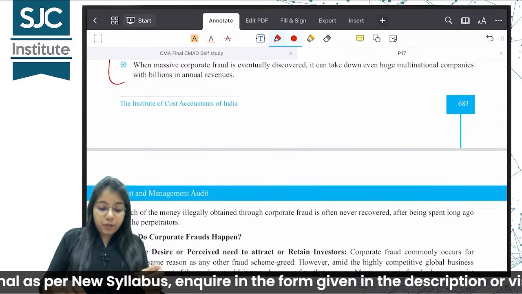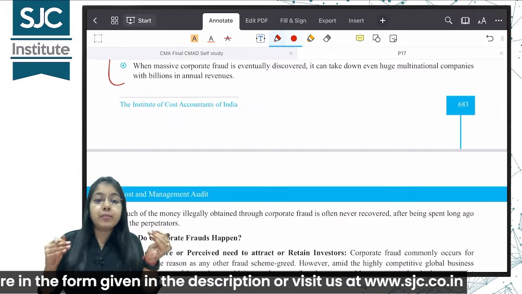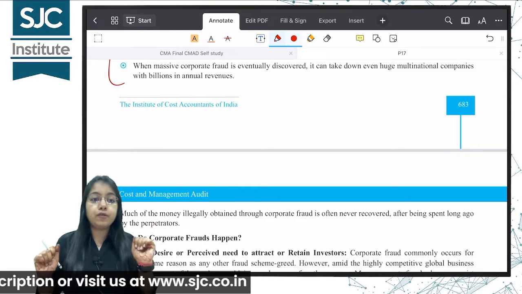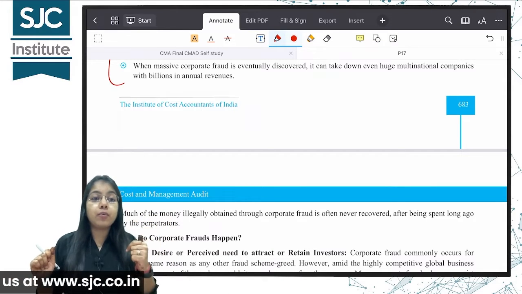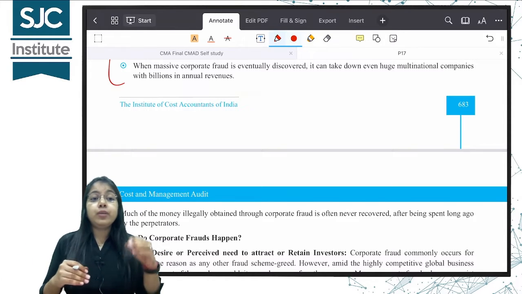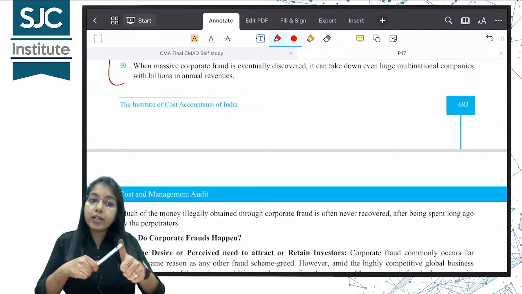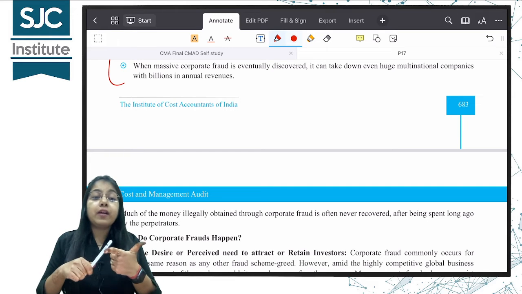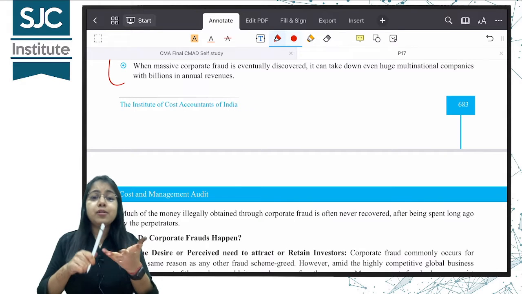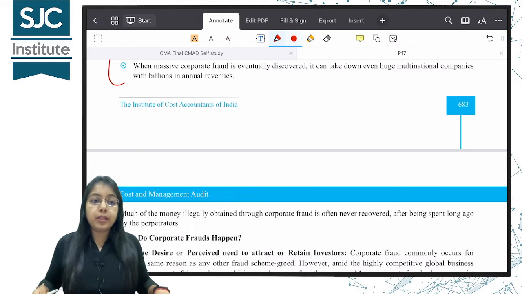Now when a massive corporate fraud is eventually discovered, when it is found out that such a fraud was going on, and going on means it's not that it started and was caught immediately. It is going on since years, since a long period of time. So when it is actually discovered, the entire company may shut down. And imagine when a company goes down, how many people get affected. The employees get affected directly, the banking and financial institutions, the creditors, the suppliers, the customers, the government, everybody, the public at large is affected when a big company goes down.